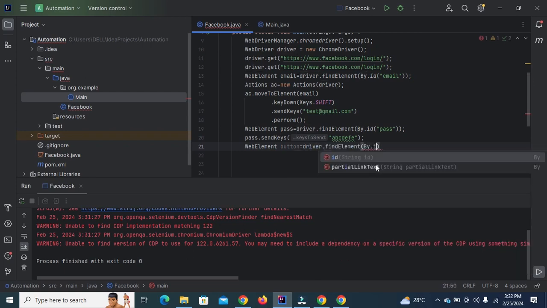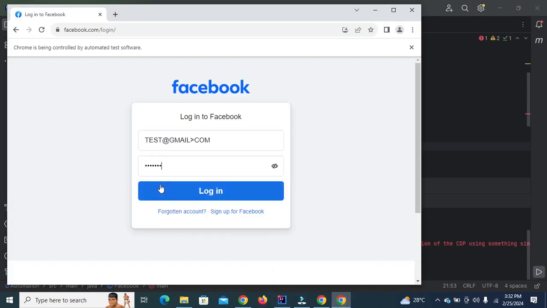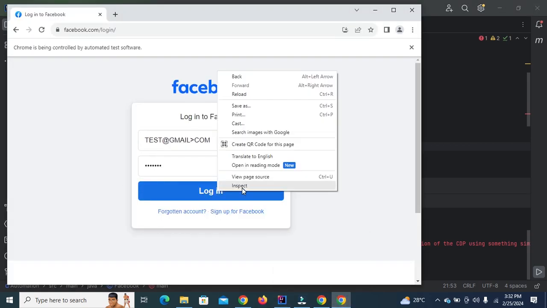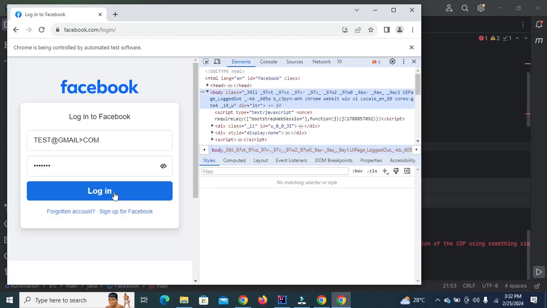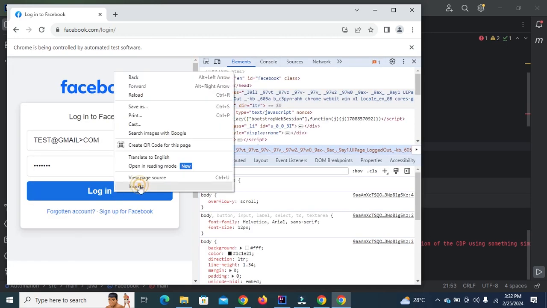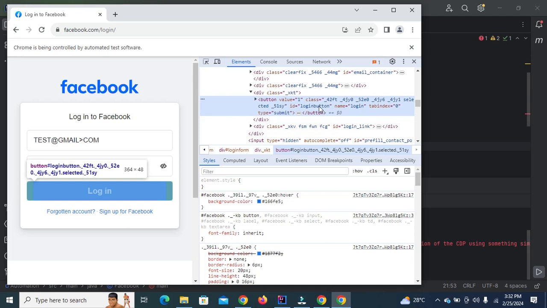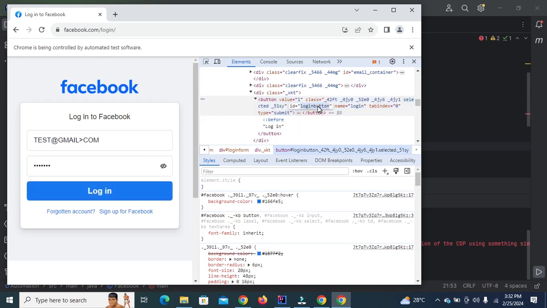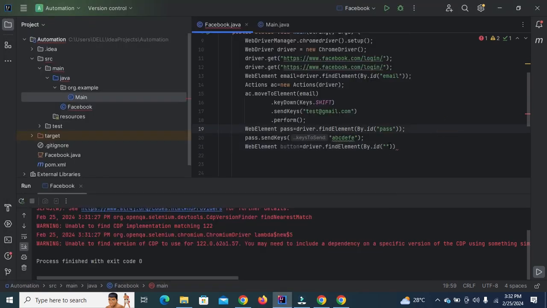Now we will locate this element by ID. Right click on the login button. Here the ID is loginbutton. Copy this ID and paste it here.